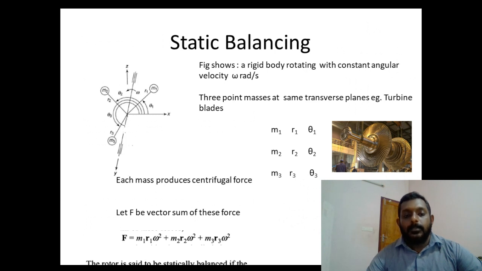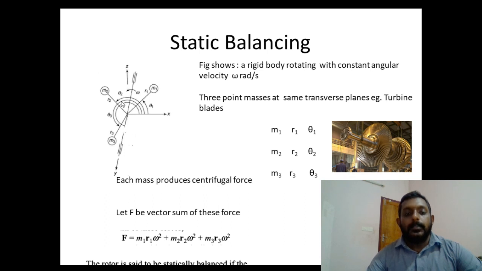Coming to static balancing, look at the figure. We can see a symbolic representation of a rigid body rotating with a constant angular velocity omega. This may be any type of turbine wheel. For example, it may be a turbine wheel. In this case, when a force acts on the blades of the turbine, the forces acting on the different vanes or planes change. For the same reason, the forces cause unbalance.